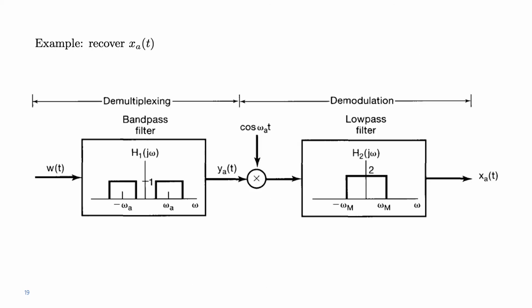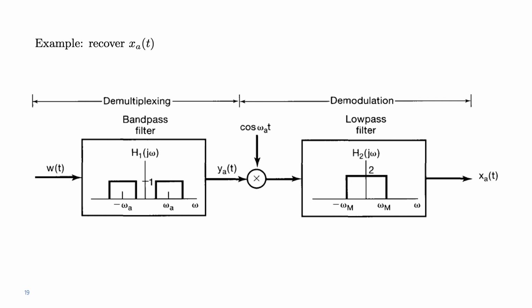So here we see the operations I have just described in a system diagram. If, for example, we want to recover xa of t from that signal w, which was the sum of all the modulated signals, we need to bandpass filter first. So with the bandpass filter represented on the left of this slide, we cut out everything that corresponds to signals xb and xc, and we will only be left with what corresponds to signal xa, which is at around frequencies omega a and minus omega a.